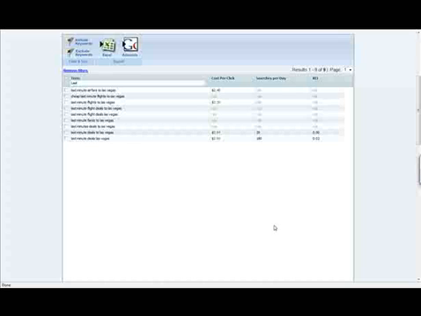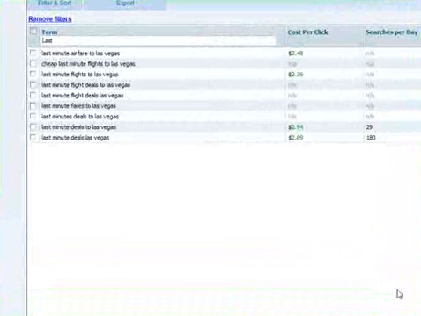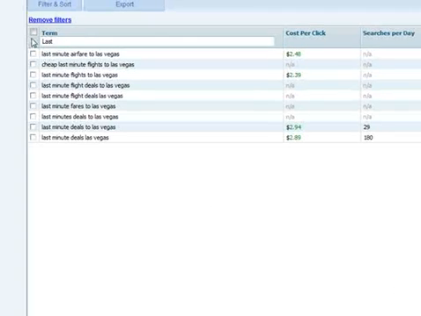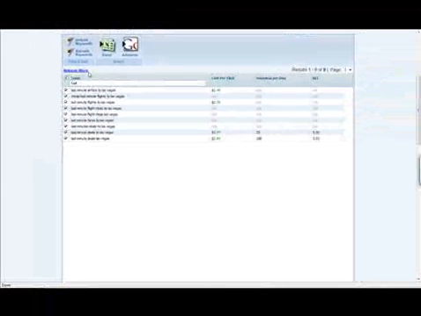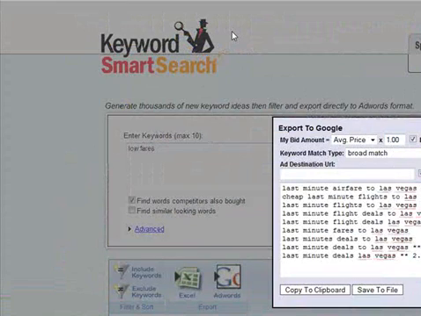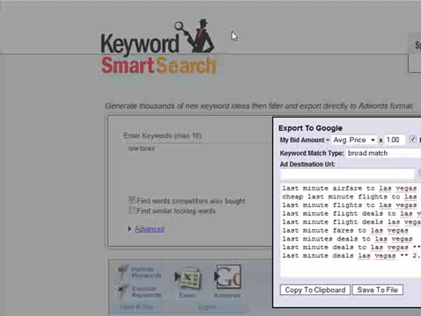Now that we've got our keyword list, let's export it to Google AdWords. To do that, just check all the checkboxes and click the AdWords button. You can pretty quickly see that we didn't overlook export in Keyword SmartSearch. What we've done is make it so that you can set an individual price for every keyword very easily.